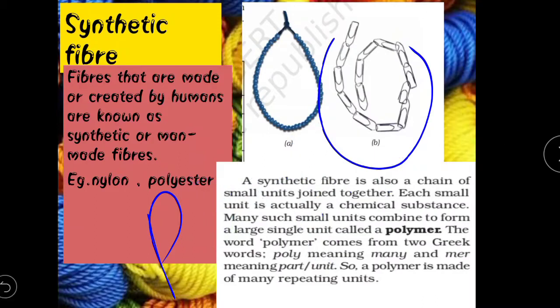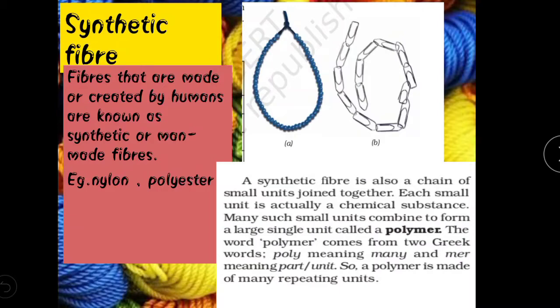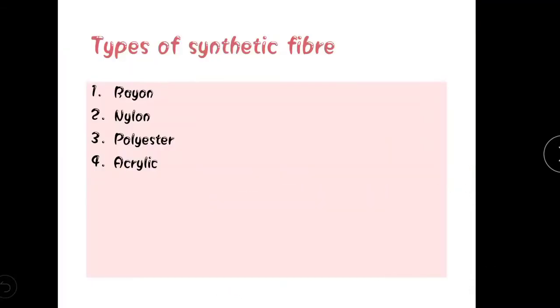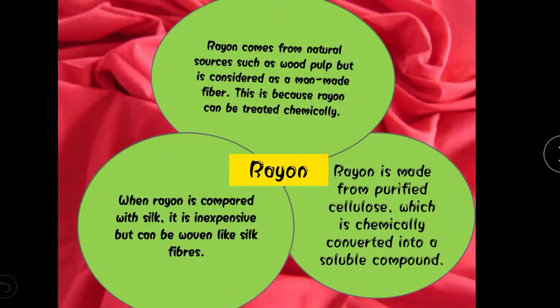Okay, so here it means that each and every synthetic fiber is made up of one unit, that is the monomer unit, and when it is arranged all together, it becomes a polymer. Coming to the types of synthetic fiber, we mainly have four types: rayon, nylon, polyester, acrylic.